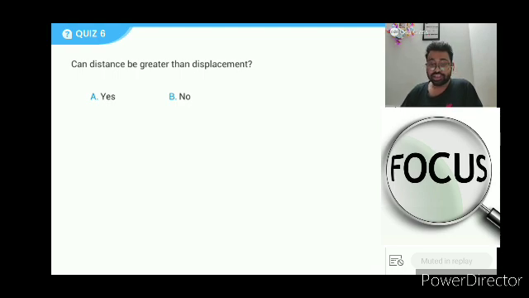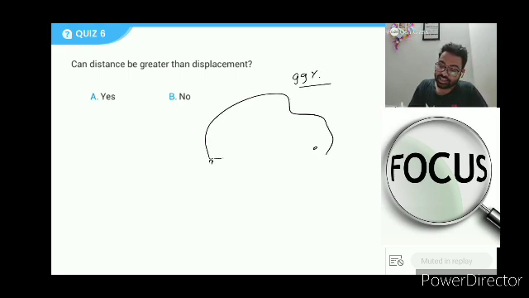Out of the three asked so far, distance can be less than, equal to, or greater than, this is the easiest one. Okay, closing the ballot in 3, 2, 1 and go. Oh, this is easy. Can distance be greater than displacement? I just told you, in 99% of cases distance is like this while displacement is direct. So yes, distance can be greater than displacement. Can I get a one that yes sir, this was very easy, right?